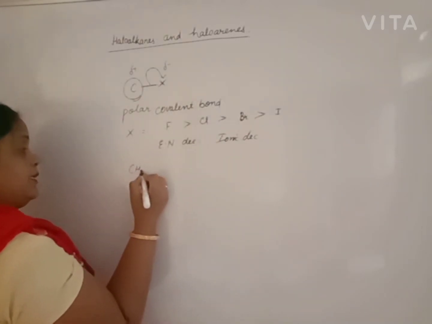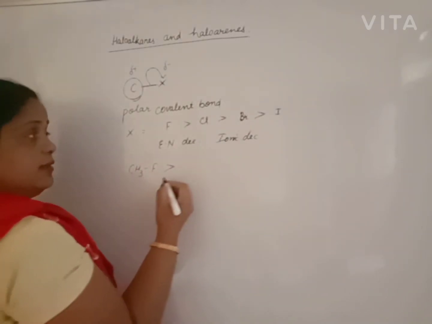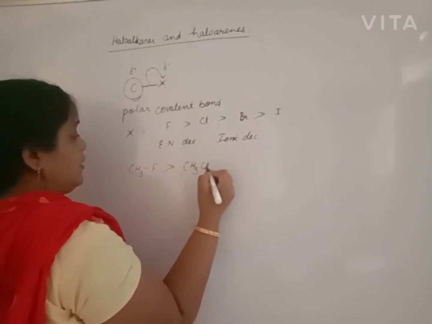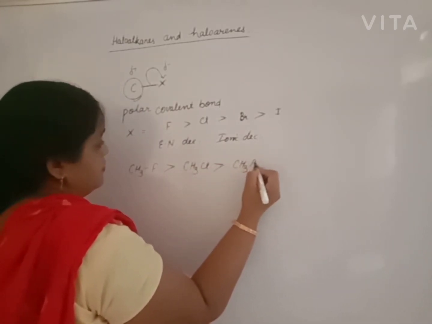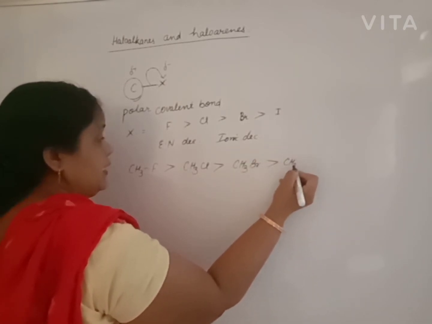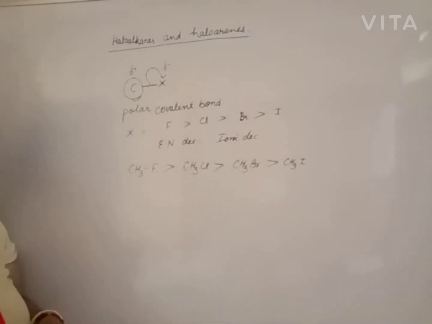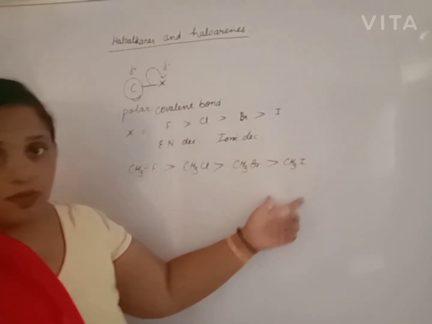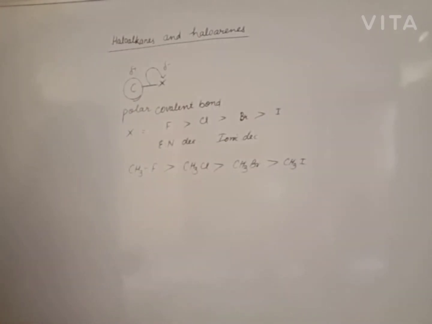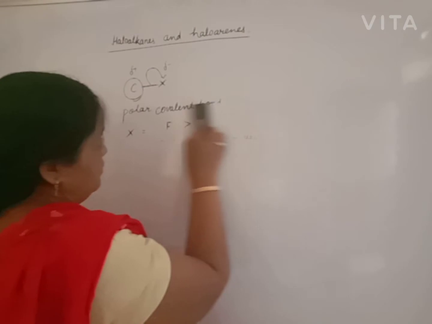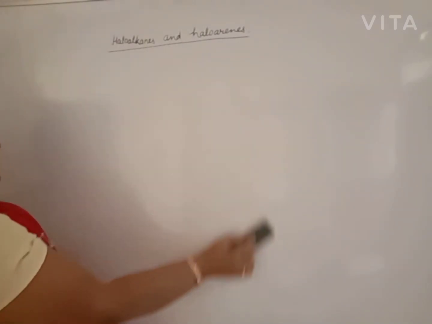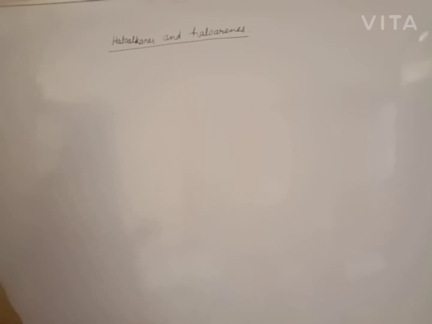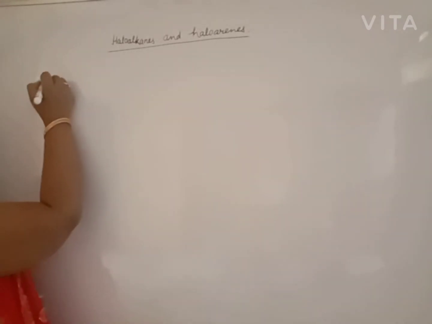That means methyl fluoride is more ionic as compared to methyl chloride, as compared to methyl bromide, as compared to methyl iodide. Otherwise, it is a polar covalent bond: some have a more polar covalent bond, some a less polar one. This is the nature of the carbon halogen bond. Let us start preparation of haloalkane.